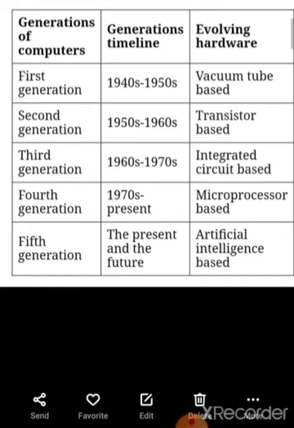Now which hardware or chips are used in the computer or CPU, that is the evolving hardware. The first generation is vacuum tube based. Second generation: transistor. Third generation: integrated circuit. Fourth generation: microprocessor. Fifth generation: artificial intelligence based. So students, we are in the fifth generation. Understand?